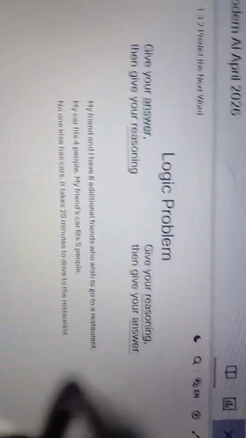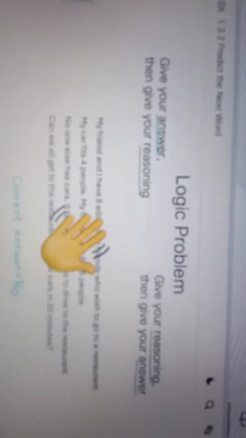Give your answer, then give your reasoning. Alternatively, give your reasoning, then give your answer. Here is the logic problem. And don't worry, I'll talk to the details a bit later. So for now, all you need to know is that the correct answer is no.